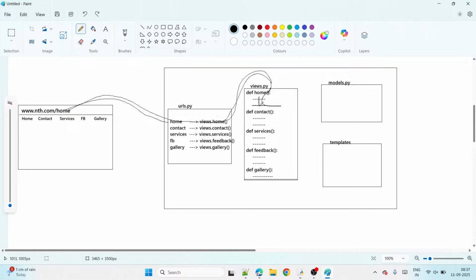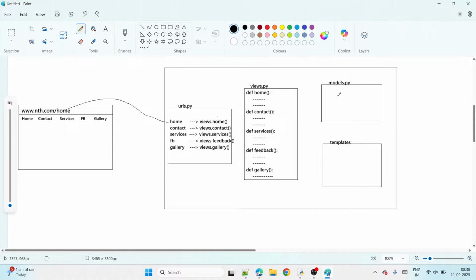So here, on the home page, I just want to display some content, some paragraphs, some images. That's all. Some paragraphs, some images, guys. Which page? Home page. Means here a table is not required. Saving data in the database table or displaying data from a database table, not required. For the home page, a model is not required. Model means what? Tables, guys. So for a home page, table is not required.